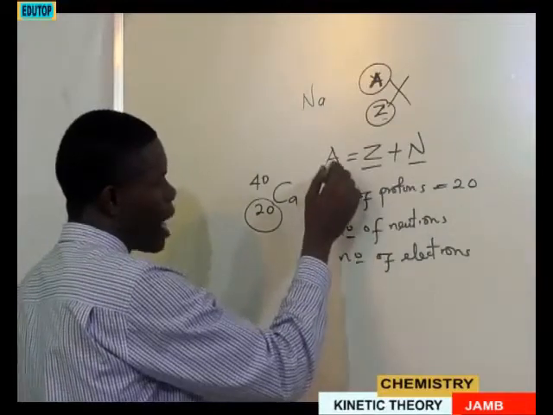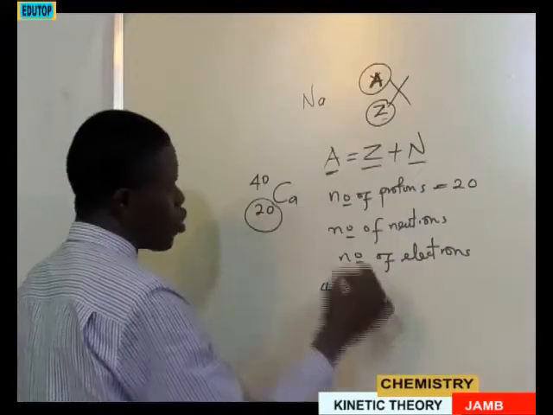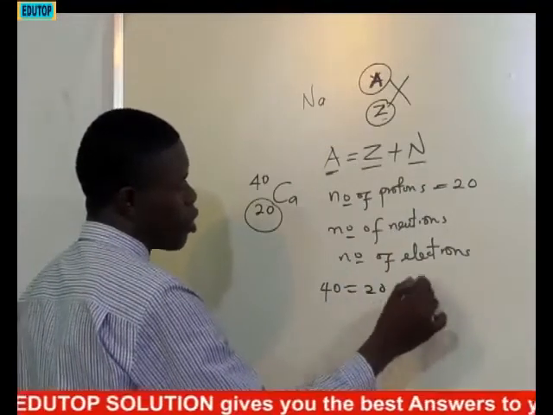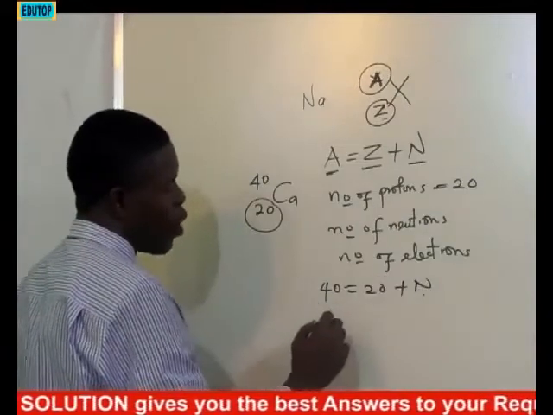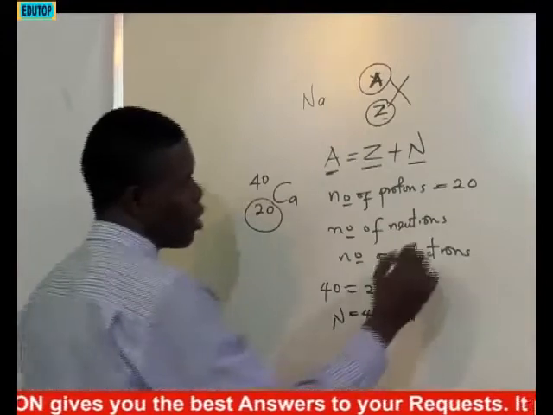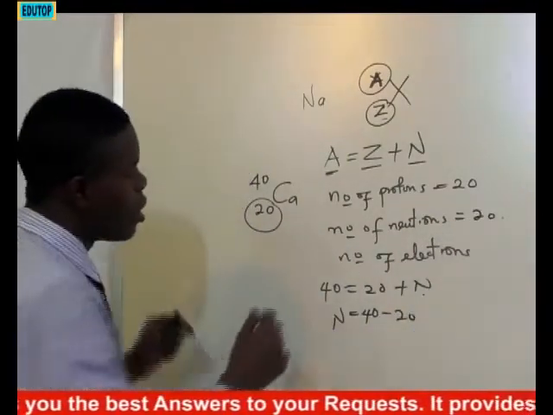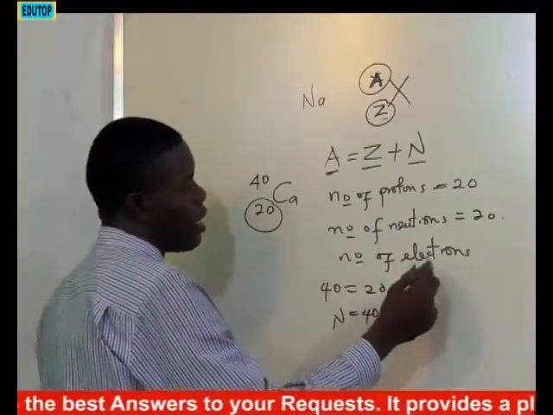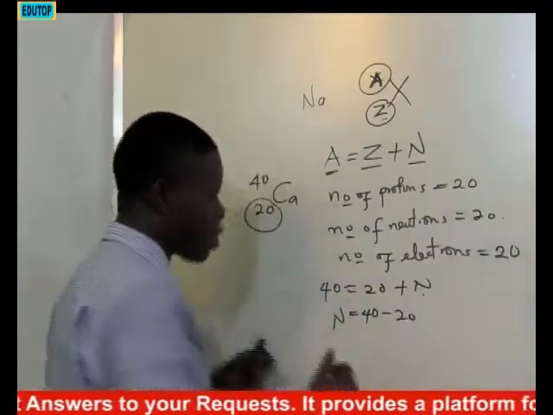Mass number A is 40. Atomic number Z is 20. Then you don't know the number of neutrons, so you can make the number of neutrons the subject of the formula. And when you do that, you have N equals 40 minus 20, and in that situation, it will also be 20 neutrons. And let me tell you, the number of electrons here is definitely going to assume the number of protons, that is 20.